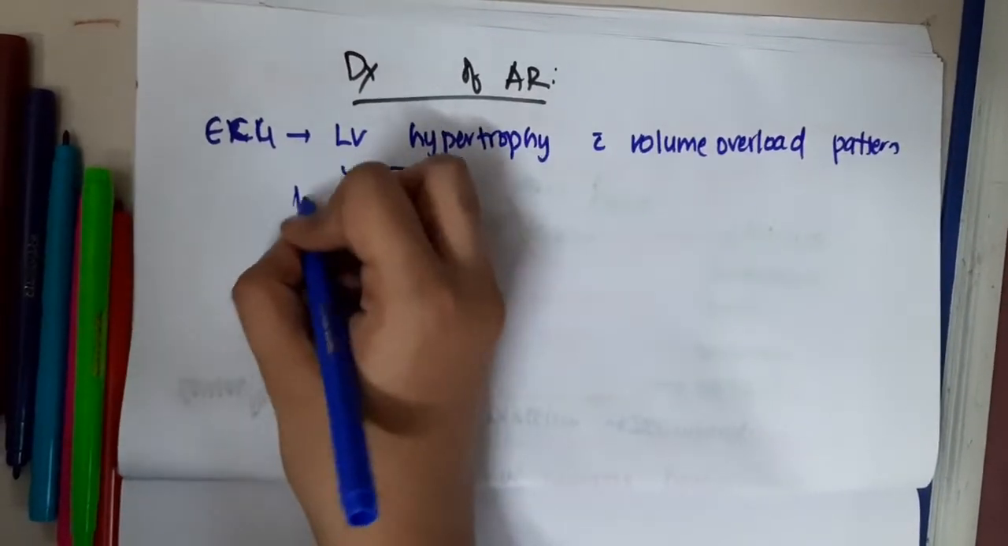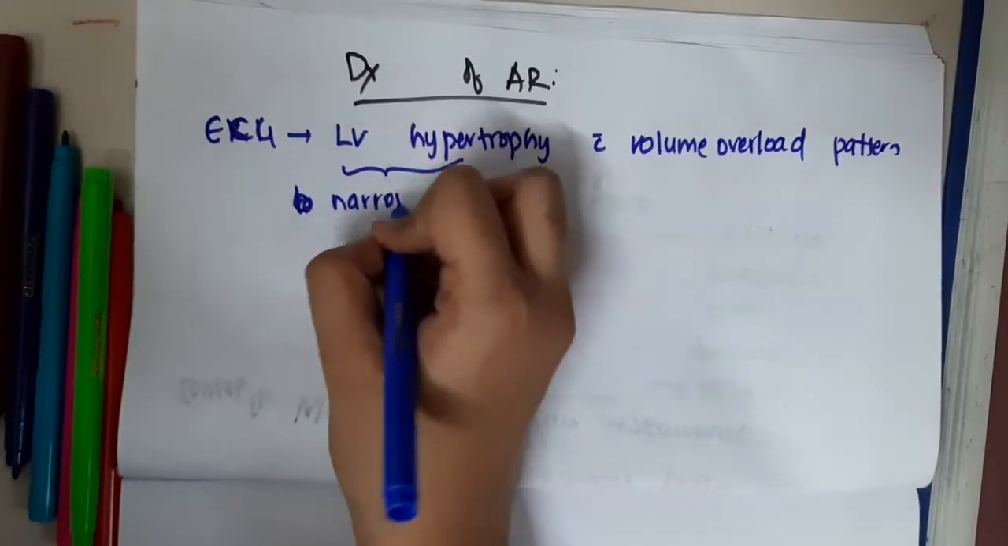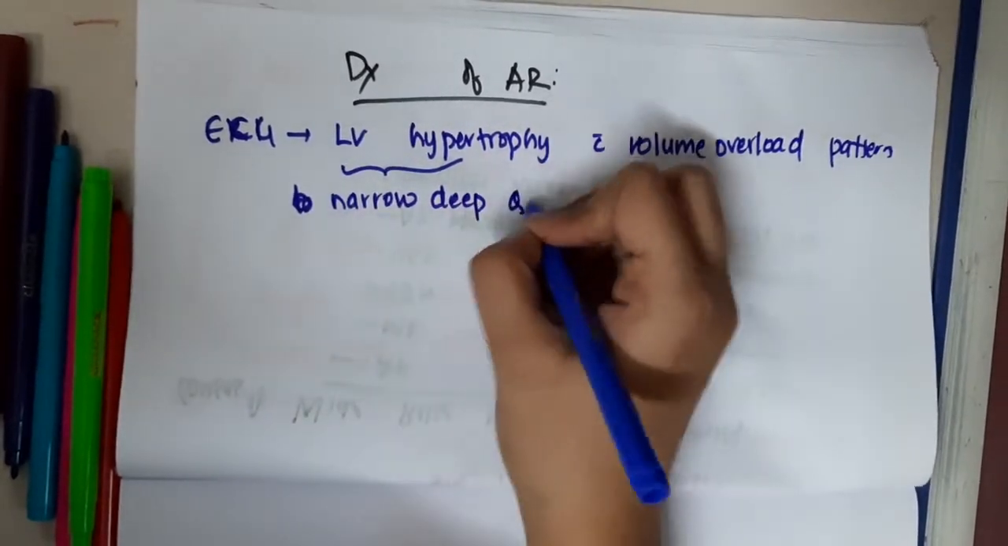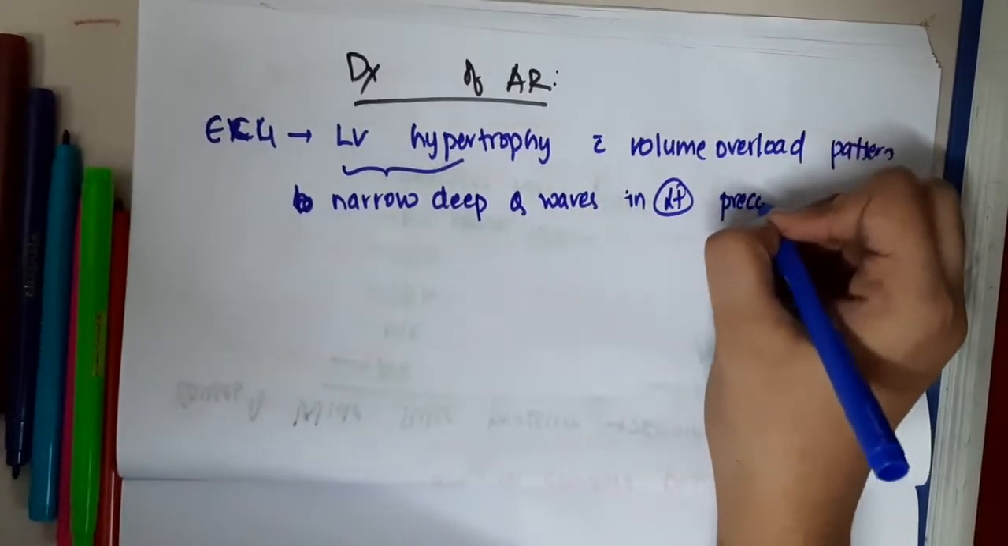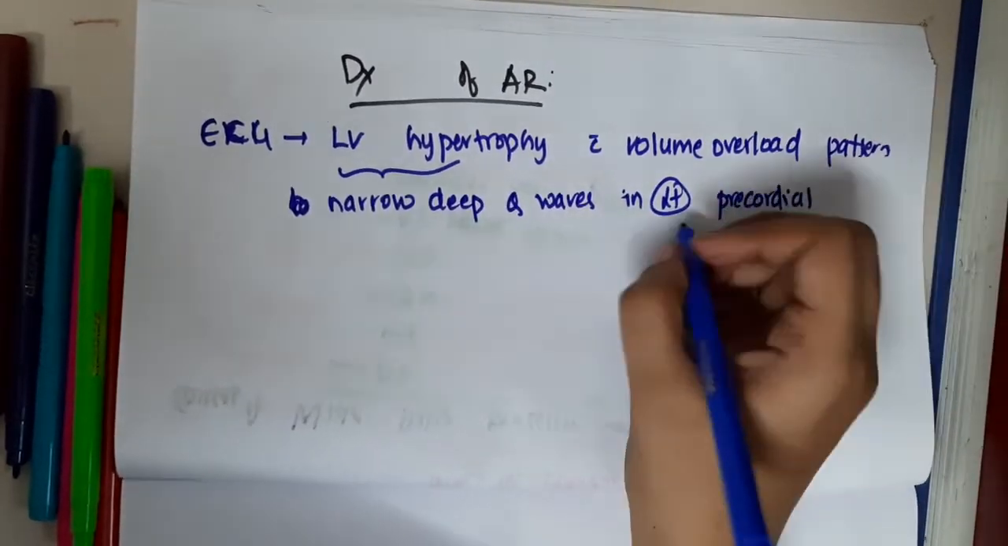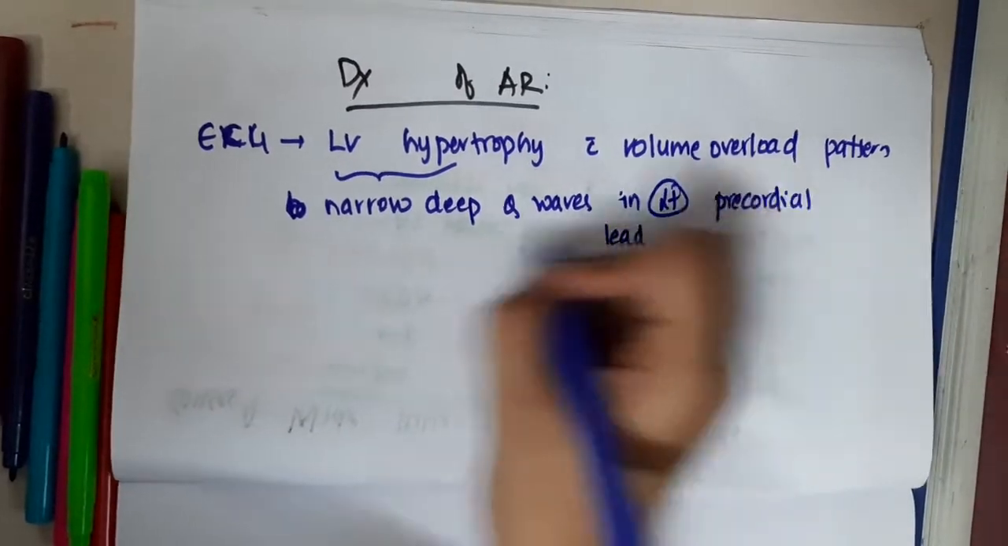With left ventricular hypertrophy, you will see narrow, deep Q waves in the left precordial leads.